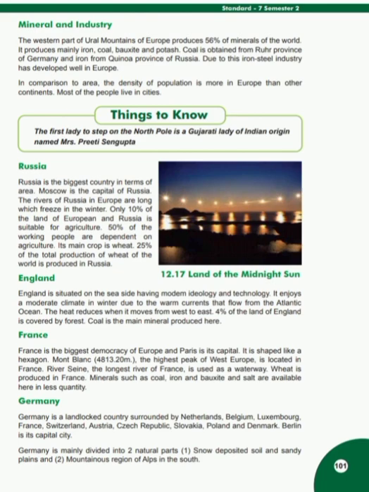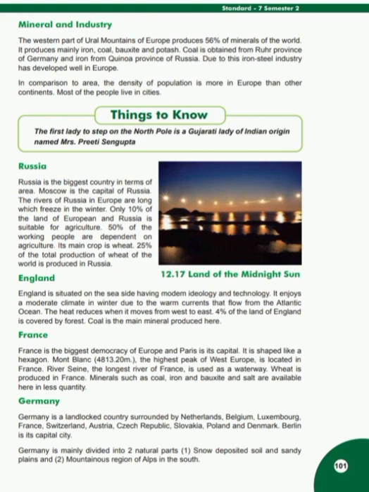Russia. Russia is the biggest country in terms of area. Moscow is its capital. The rivers of Russia in Europe are long, which freeze in the winter. Only 10% of the land of European Russia is suitable for agriculture. 50% of the working people are dependent on agriculture. Its main crop is wheat. 25% of the total production of wheat of the world is produced in Russia.